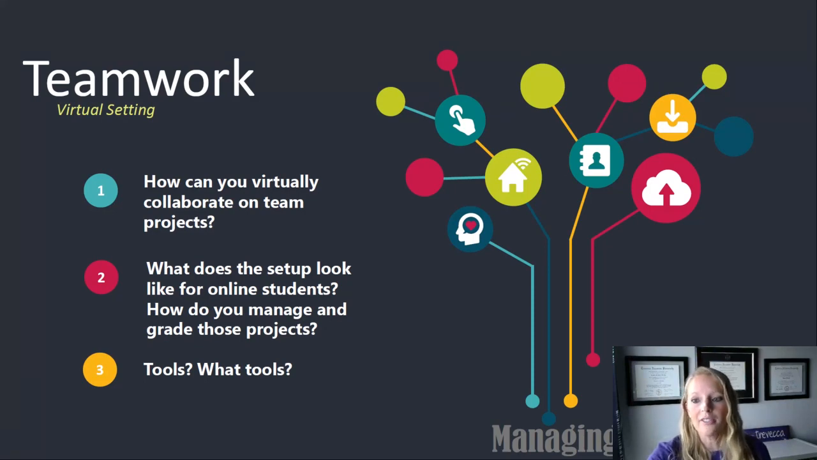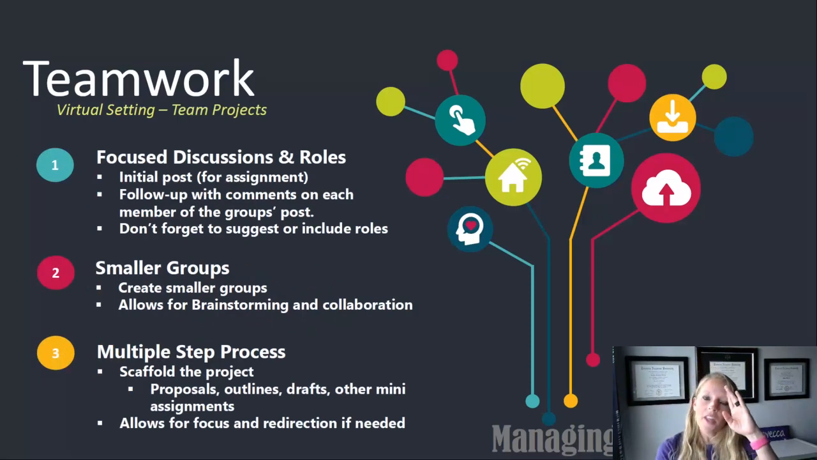So let's dive in to my first tip, and that is focused discussion board and roles. The first part of this is make that first assignment for your groups. Once you've formulated your groups, you want to have an initial post, whether that's a get to know you or just share some basic information. That way you get the conversation started, and then you require each of the other group members to follow up or comment on everyone else's post. And that really gets everyone in this discussion and going.